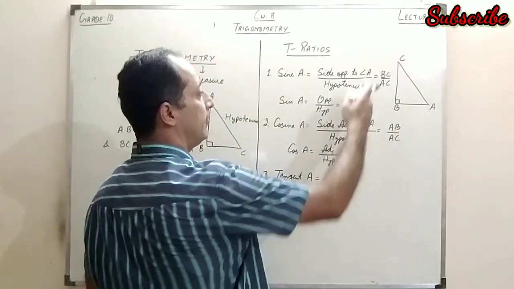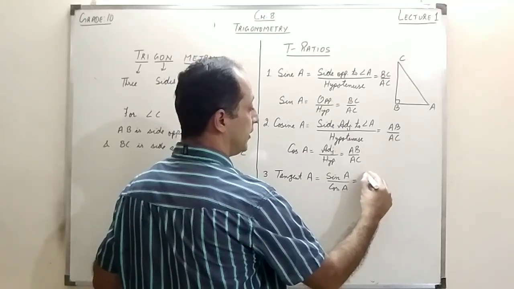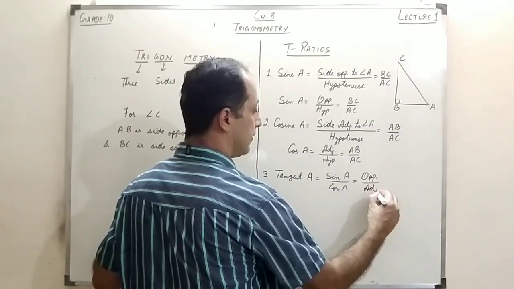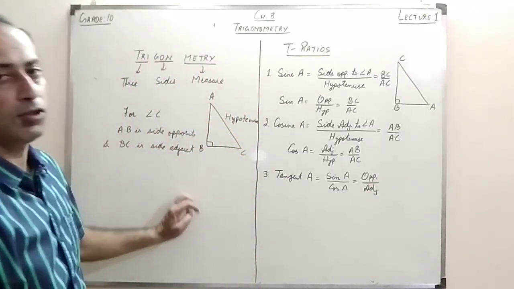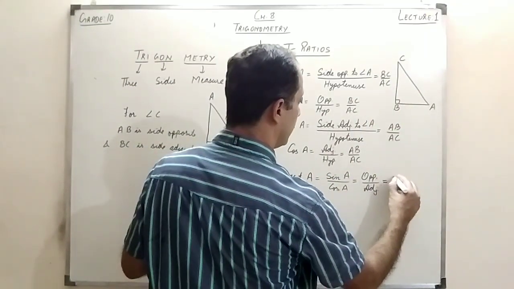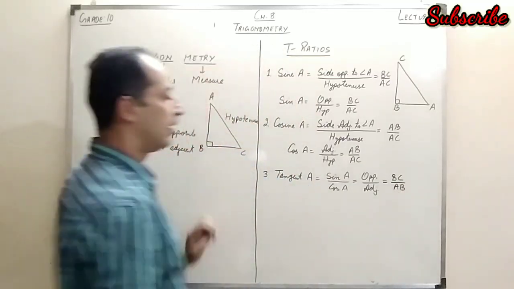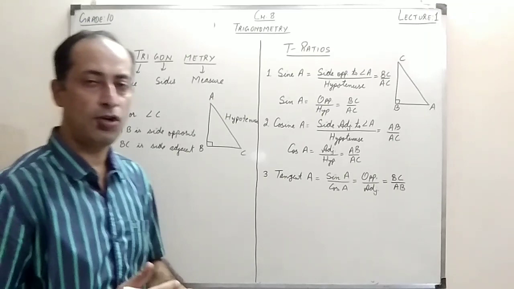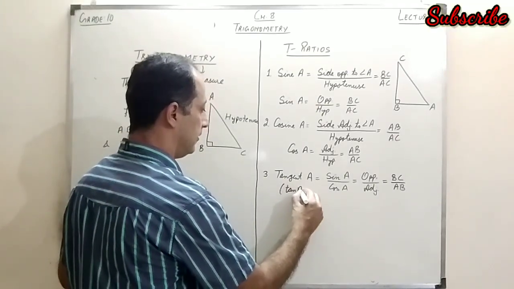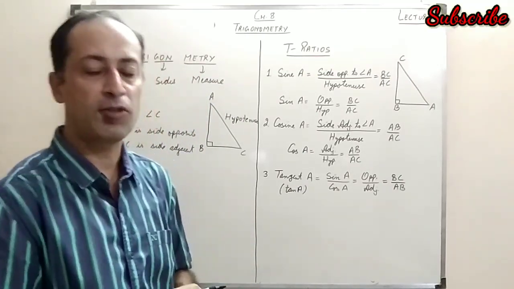Then I can also divide. If I divide these two things, obviously the hypotenuse gets cancelled. So it will be opposite side upon the adjacent side. Right. Now if I talk about the opposite side to the angle A, so that is BC upon AB. Right. And this tangent, in short, is called tan A. Right. So these are the three basic T ratios, trigonometric ratios.